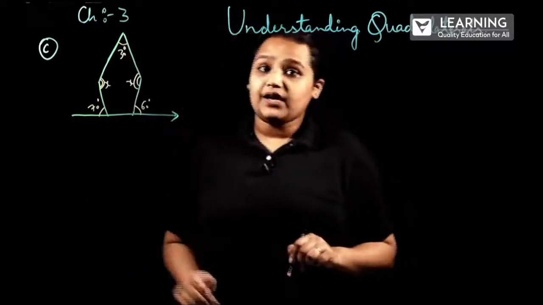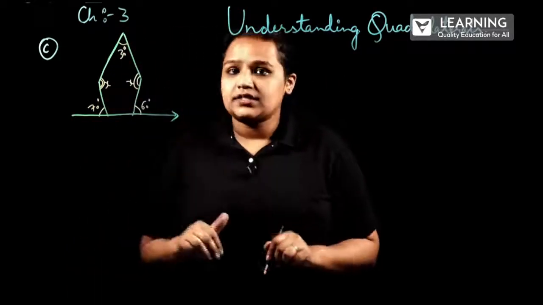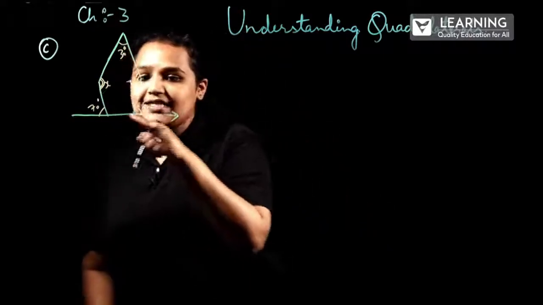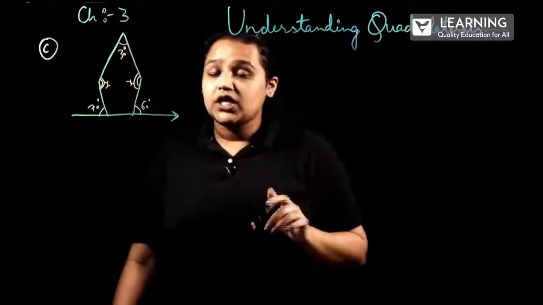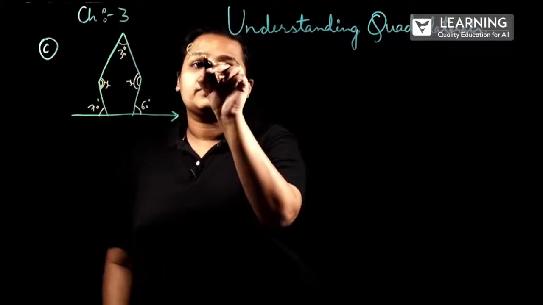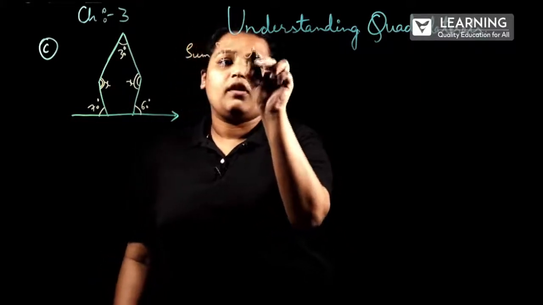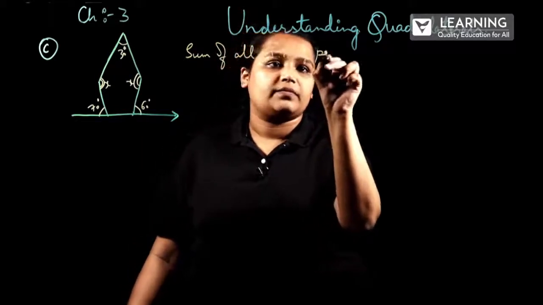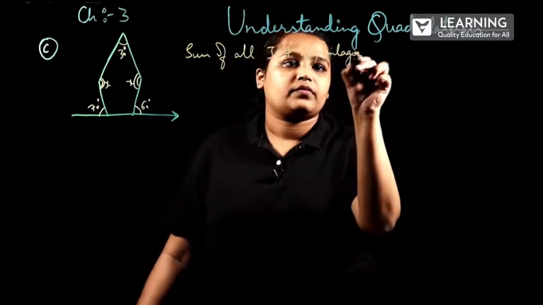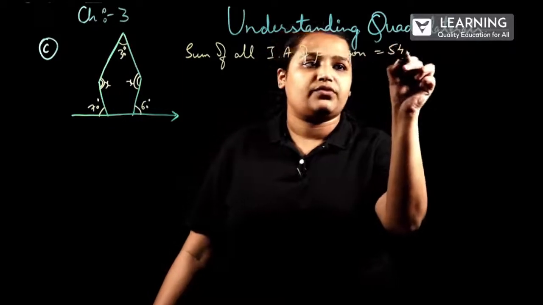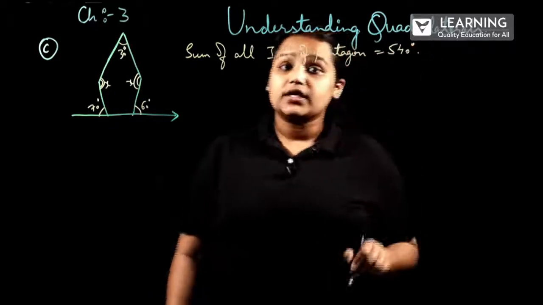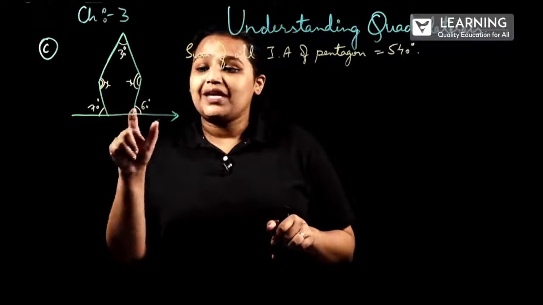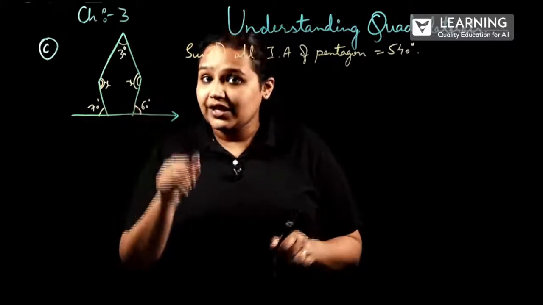What we have to find? We have to find the value of x. How to find that? First, how many sides are there? 5 sides. So, the sum of all interior angles of a pentagon will be equal to 540 degree. Correct? Now first, we have to find out the remaining two angles which they have not given.